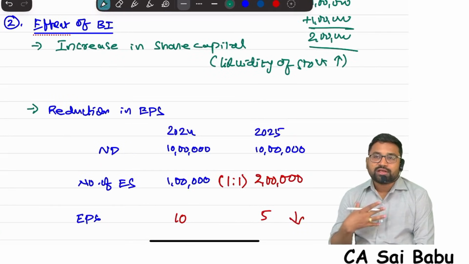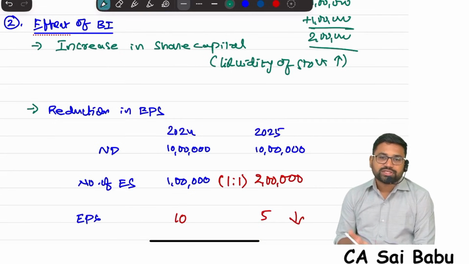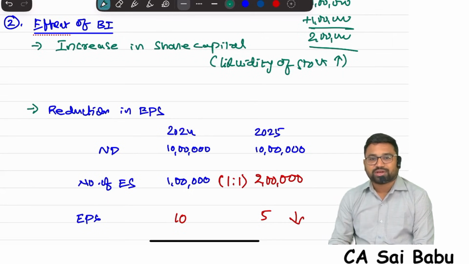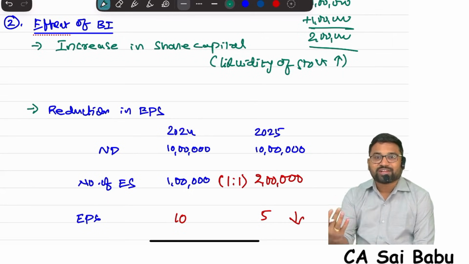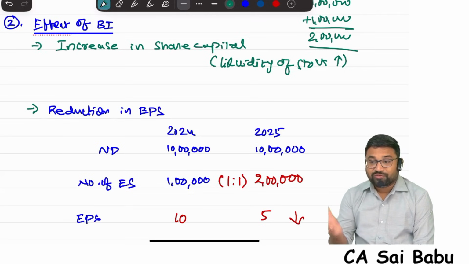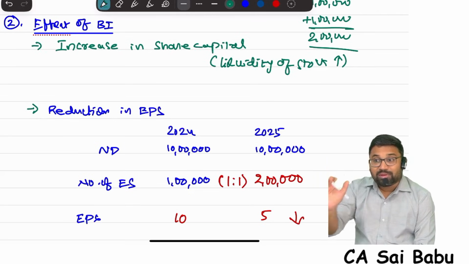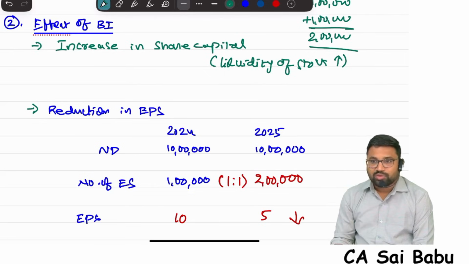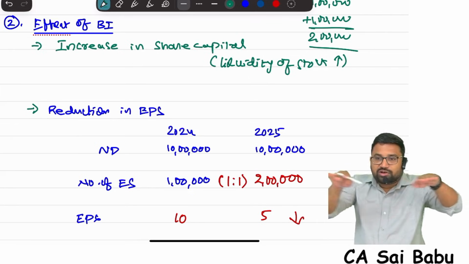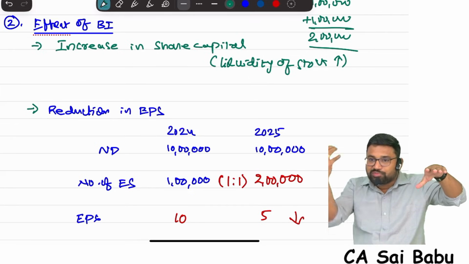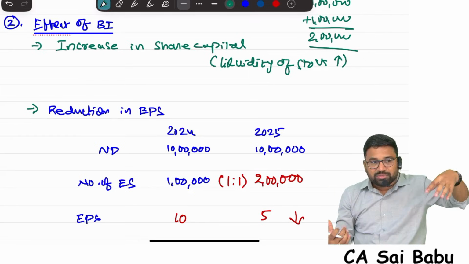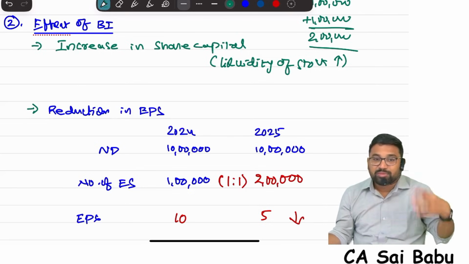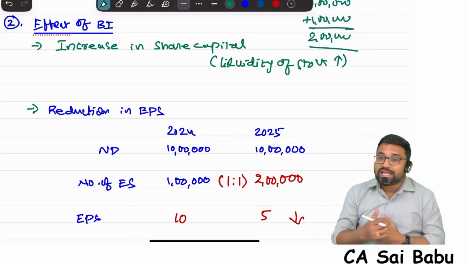So tell me, if I am a company, you are my existing shareholders, I am giving you some shares freely, that is called a bonus issue. And because of this, what is the advantage to the company? What is the effect of the bonus issue? First, increase in share capital, thereby liquidity will increase. Second thing, EPS will come down. Generally, if profits are constantly the same and you increase the number of shares, obviously EPS will come down. If EPS comes down, it will correct the market price. Maybe the market price will come down, so more retail participation can be done.